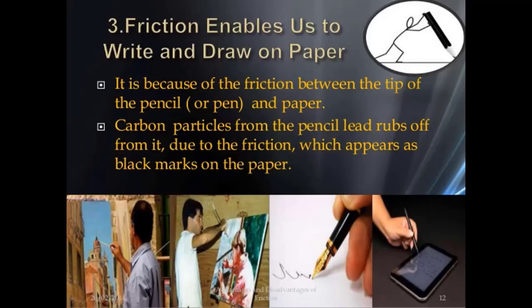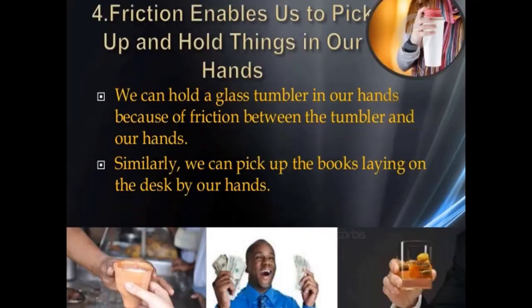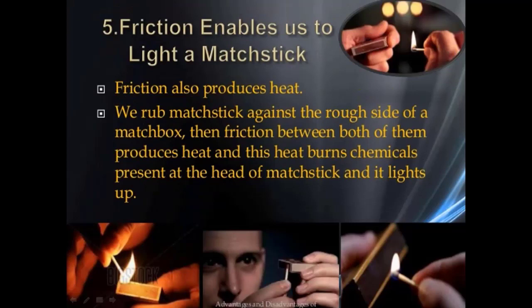Friction enables us to pick up and hold things in our hands, like holding a glass, money, or a juice glass. These things we can hold when there is friction. We can hold a glass tumbler in our hands because of the friction between the tumbler and our hands. Similarly, we can pick up books lying on the desk with our hands.